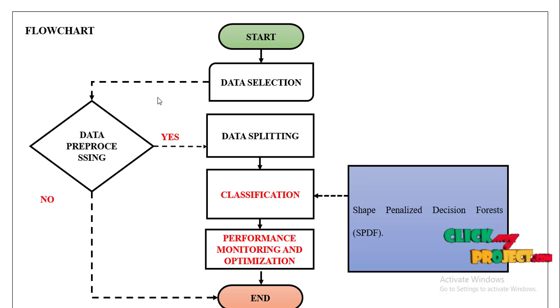After that, we apply data pre-processing. Data pre-processing means data cleaning, and then data normalization. Data cleaning means missing value checking, label encoding, and removing unnecessary rows and columns. These are the stepwise ways we clean the data. After that, we move on to the SMOTE method, which is an imbalance technique, and then the space penalized decision forest algorithm. With that algorithm we convert the imbalanced data into balanced data.